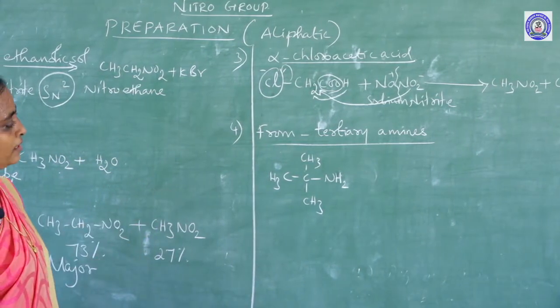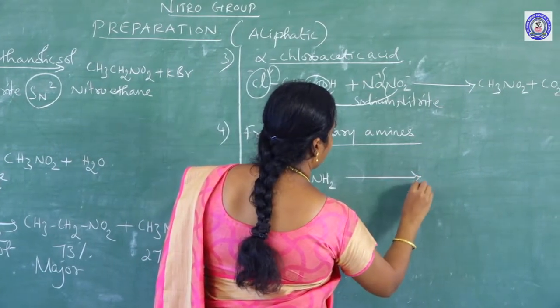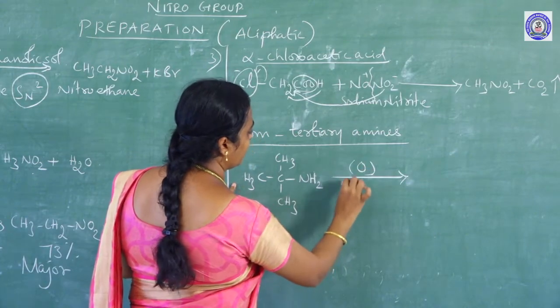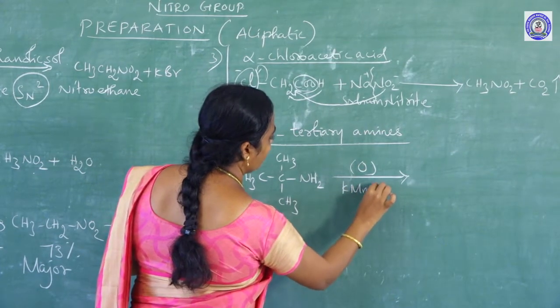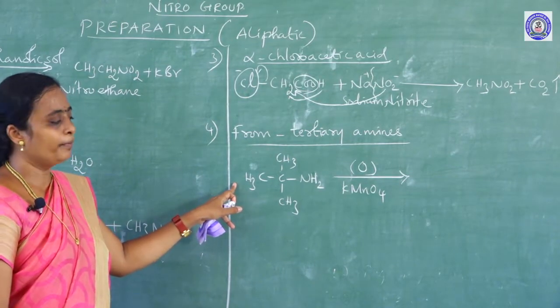Now, if I am taking this tertiary amine compound and you do oxidation, that is nothing but in the presence of potassium permanganate.